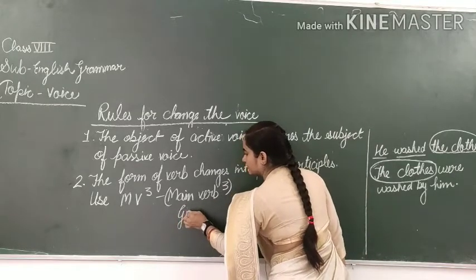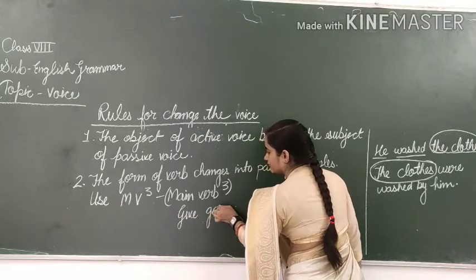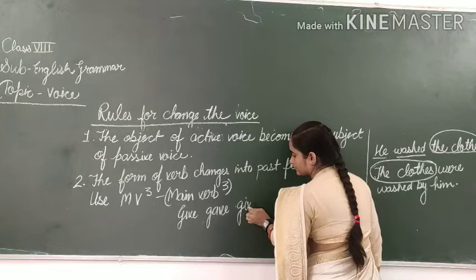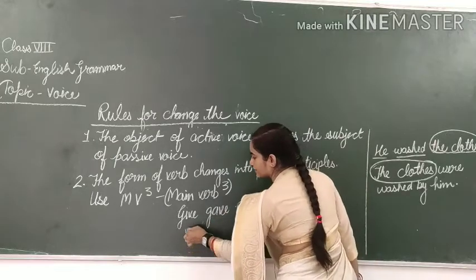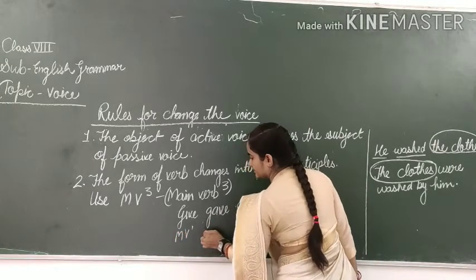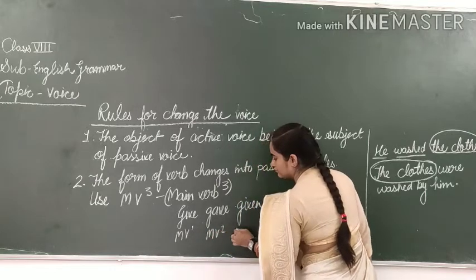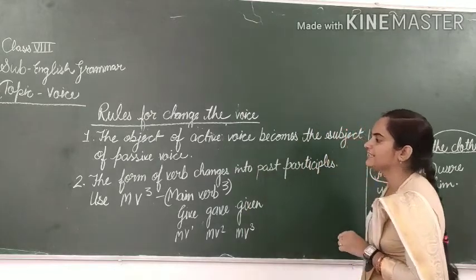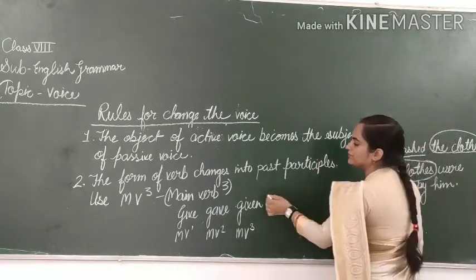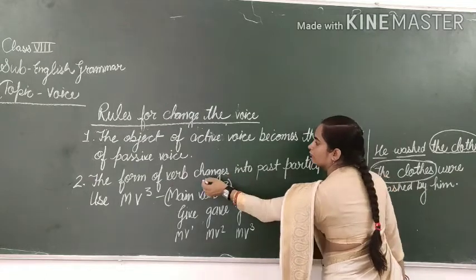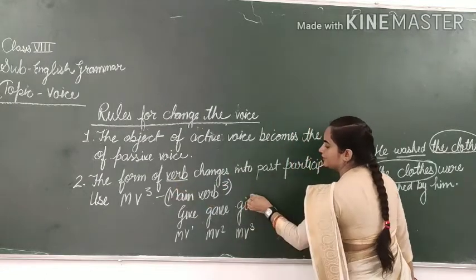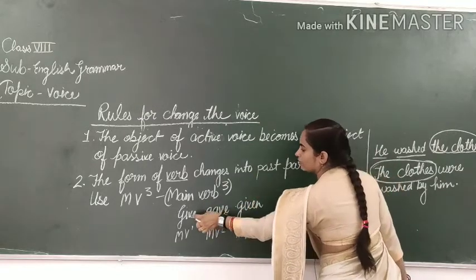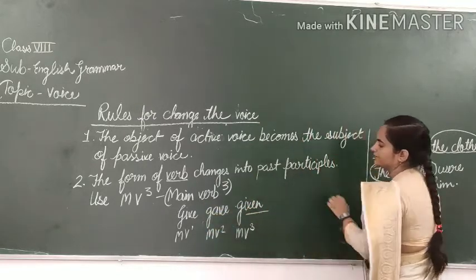For example, gave, given. This one is V1, V2, V3. When you change your sentence into passive voice, you will change your verb form into V3. V3 means give or gave will be changed into given.